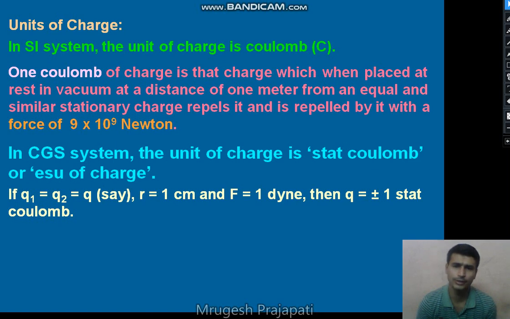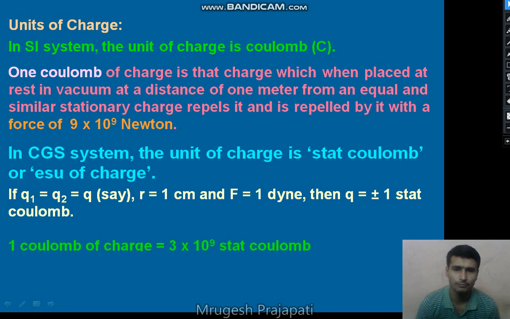Another CGS unit of the electric charge is the statcoulomb, and 1 coulomb of charge is equal to 3 into 10 raised to 9 statcoulomb. 1 coulomb is equal to 3 into 10 raised to 9 statcoulomb. Similarly, we can calculate 1 statcoulomb or 1 ESU. It is equal to 1 divided by 3 into 10 raised to 9 coulomb, right? So this way we can calculate the smaller unit of the electric charge.